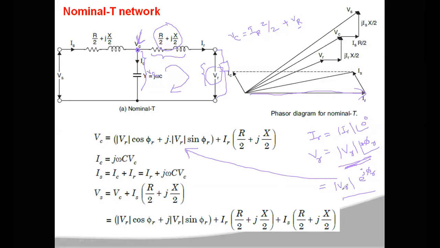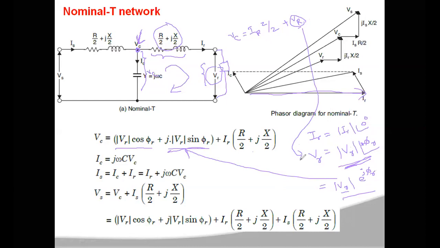Now you have to multiply this by VR also. So you will get magnitude of VR into cos phi R plus j into VR into sin phi R. So in place of this VR, you are getting this.